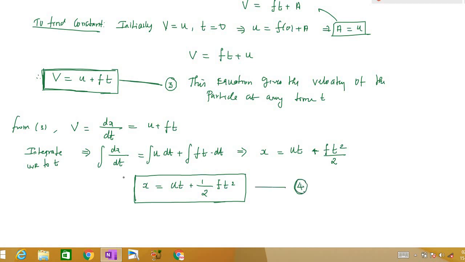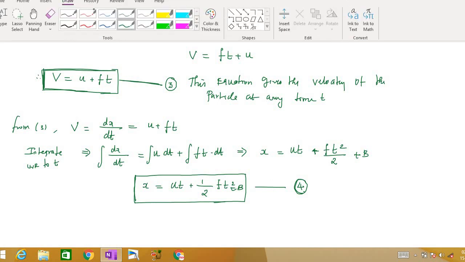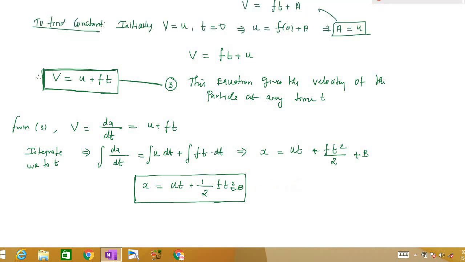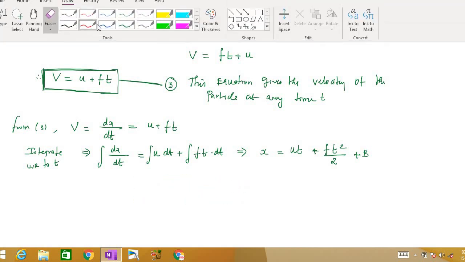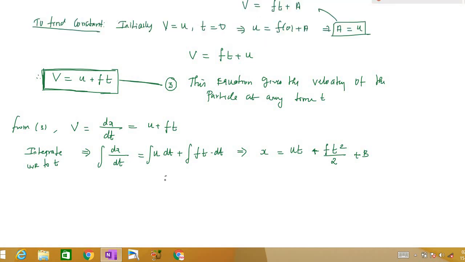So wait, we have to add some constants, right? If I integrate, this will be plus b. So first we will find the integration constant, and then we will mark this equation as 4. So this will be x is equal to ut plus 1 by 2 ft square plus b.